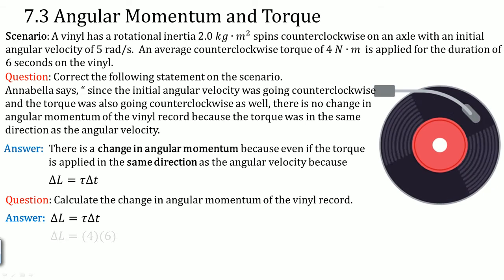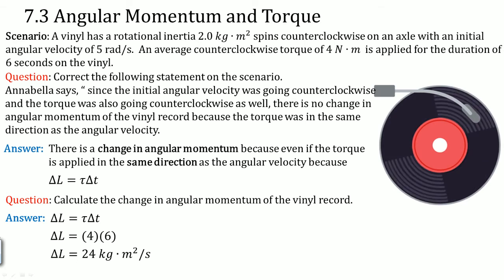So we can substitute the values in here. 4 goes in for the torque, 6 goes in for the seconds, and the unit would be kilograms meter squared per second. So here, the change in the angular momentum is 24 of that unit. This being a positive value indicates that it's going to increase the speed or velocity of the rotating vinyl. So it's not going to slow down anytime soon.